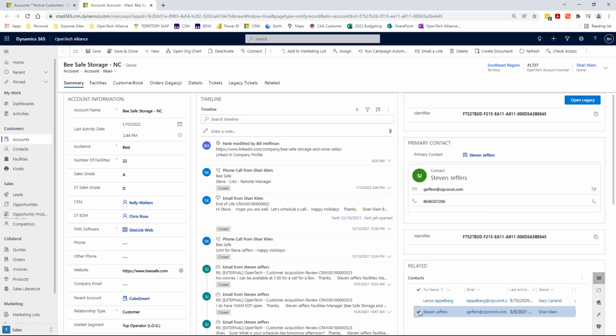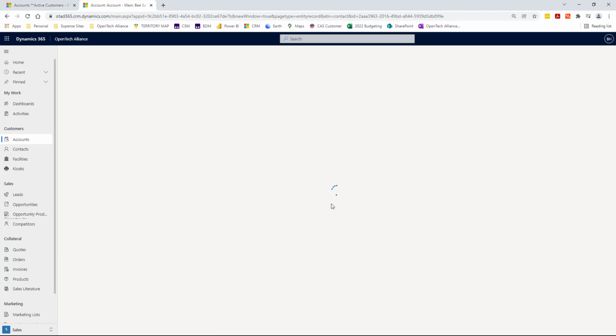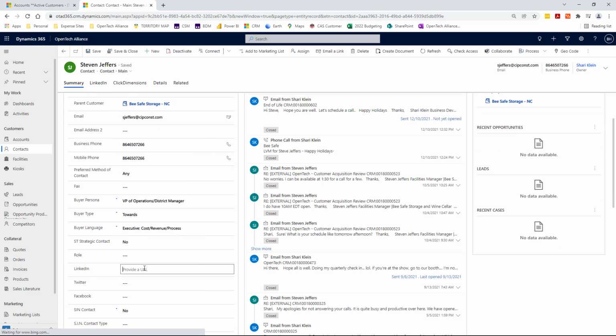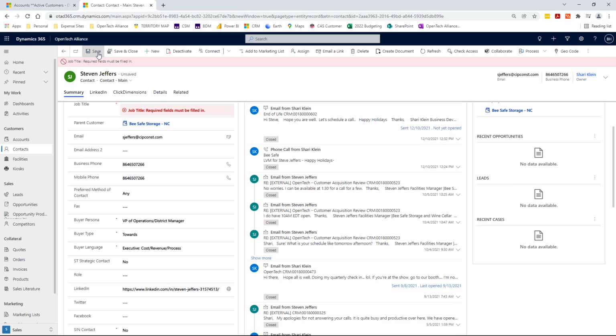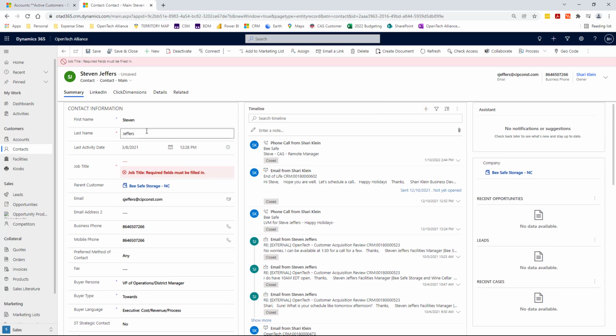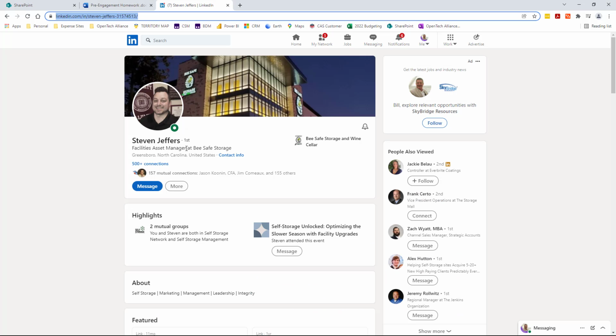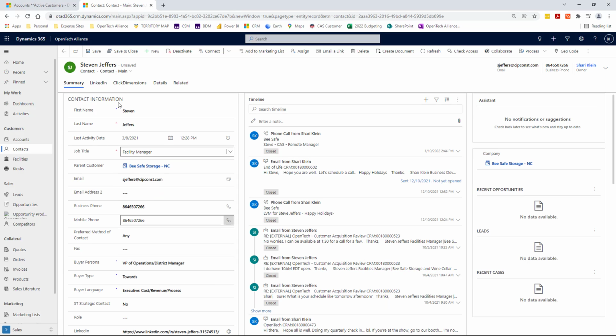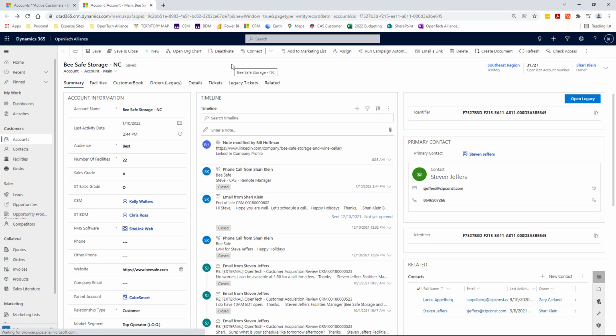And if we go to Stephen down here, lower right hand corner, I click on Stephen, it takes me to the account, and I can put in his LinkedIn profile right here. Okay. And we know his job title as facility manager. Okay. Perfect. Save and close.